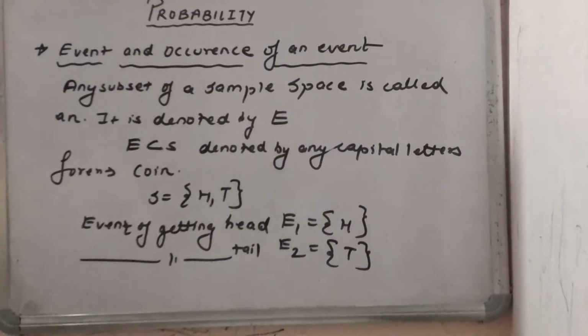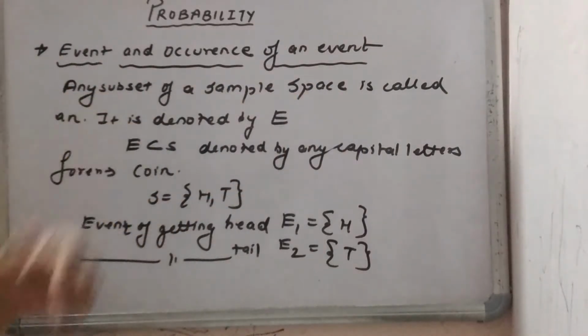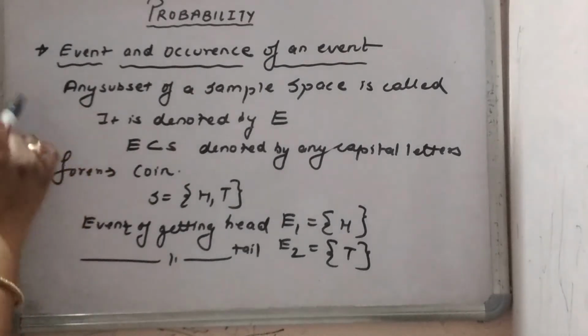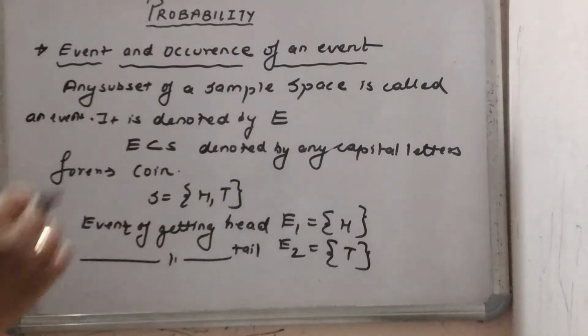Now next is event and occurrence of an event. What is an event? Any subset of a sample space is called an event. So here, children, it is denoted by capital E.